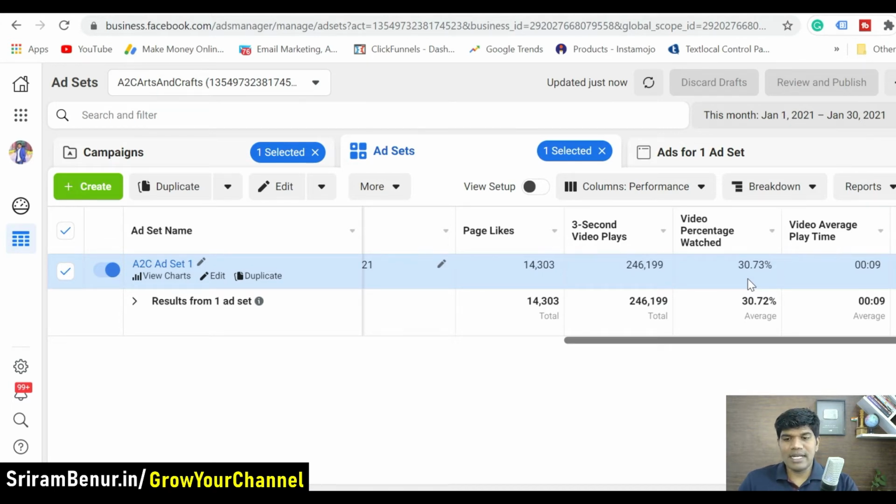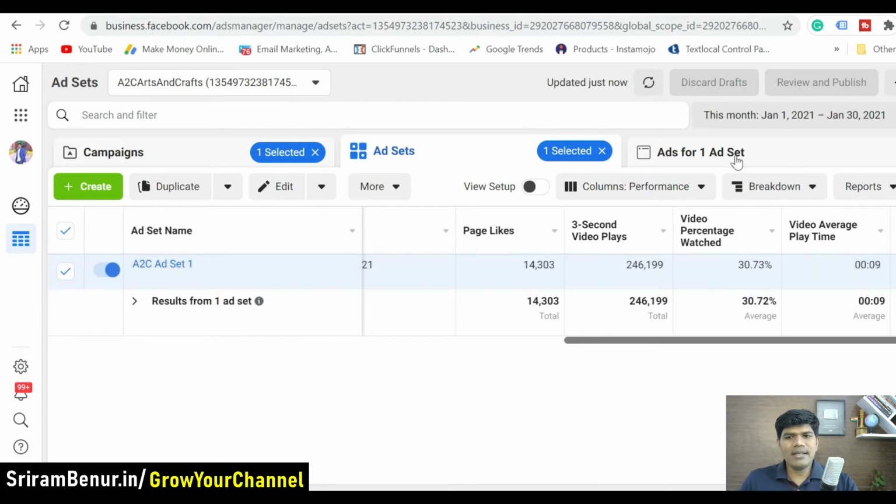Why? Because see, 30% is average. Now if you're getting maybe around 20% or below 20%, then it is really of concern. So in that case, you have to create a new ad, be more creative, and if you're using a longer ad, try to make it short and see how you can actually increase the average watch time. Okay, that's something that is going to help you get better page likes.